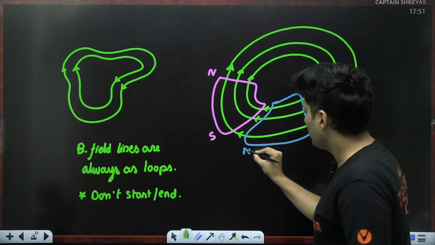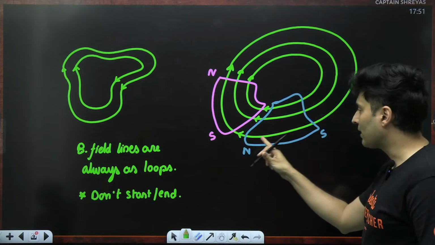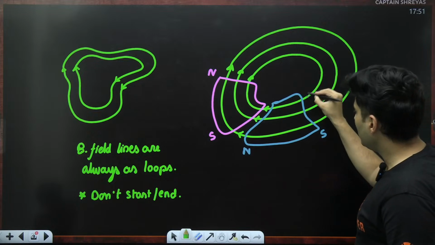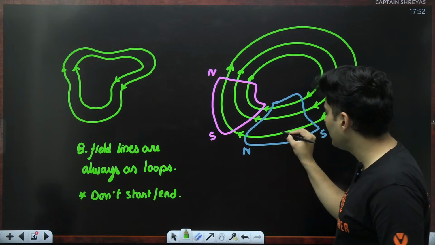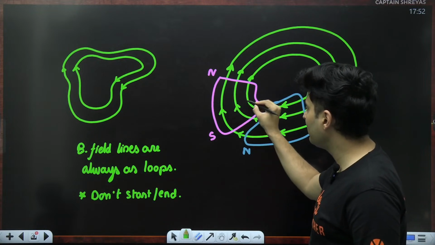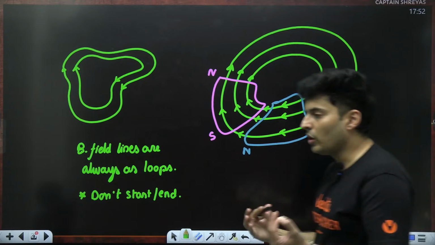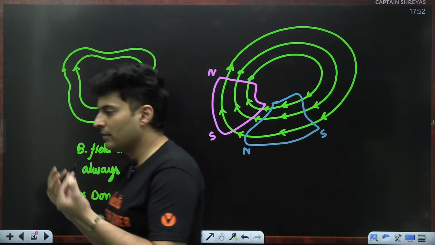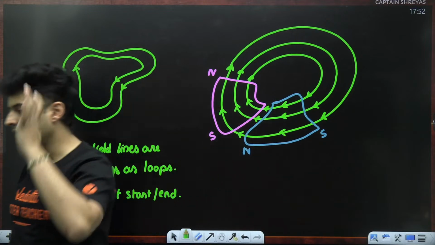So from the north side, we say the field lines come out, but it is not like they actually start from there. Actually, they enter from the south and they continue their journey even inside that material and they come back over here. So this north and south is relative to the direction of the field as well as the object under consideration.